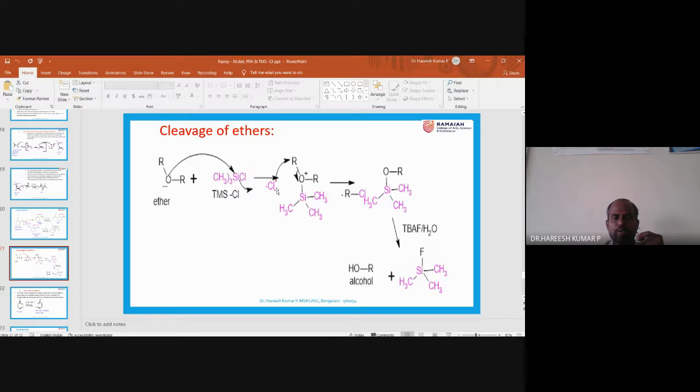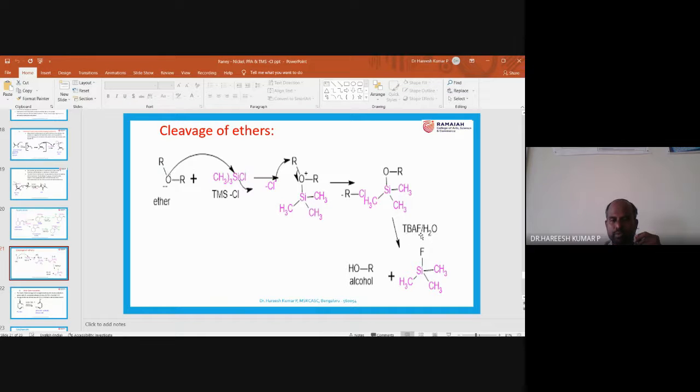It won't go alone. What will it do? This anion captures this R group. Why is it capturing this R group? Because this bond is weak. Why is this bond weak? Because oxygen attains a positive charge. Why does oxygen attain a positive charge? Because the lone pair is used in a bond formation. So this bond pair will convert into a lone pair. That means RCl is the leaving group. So this is the obtained one. Again, this compound is treated with TBAF. What is TBAF?